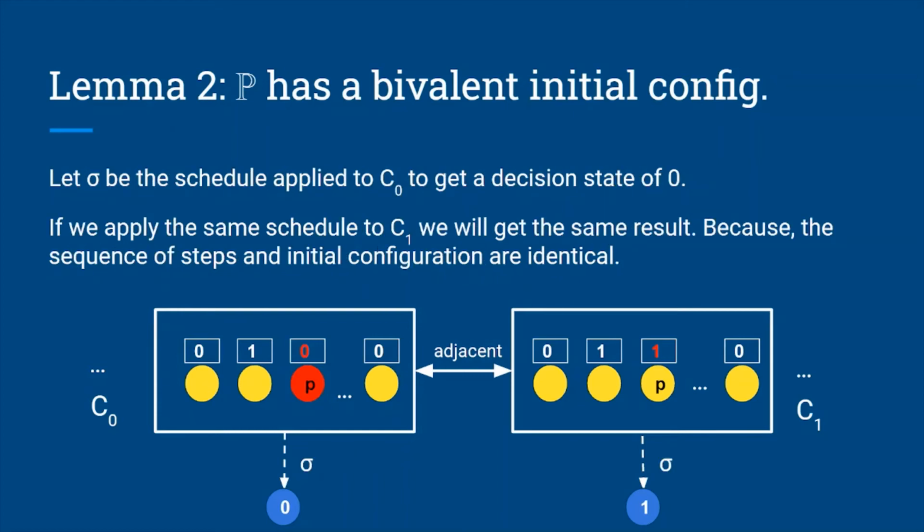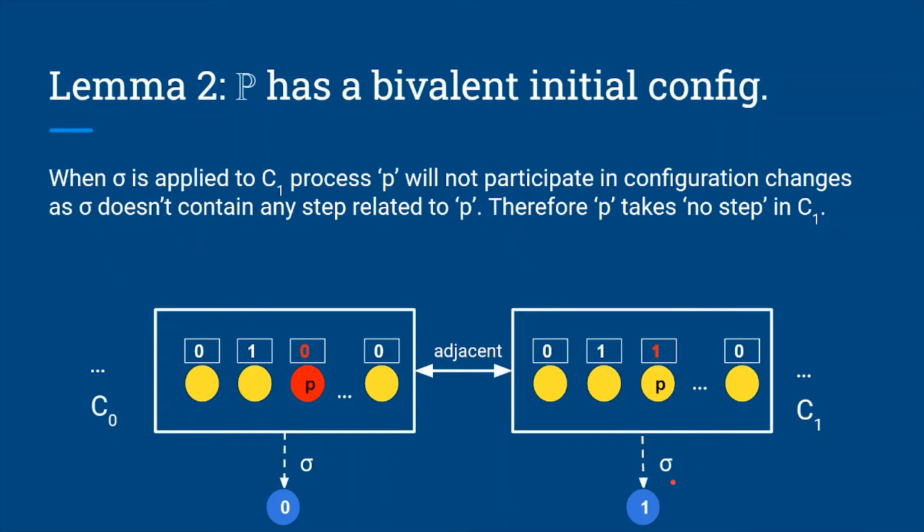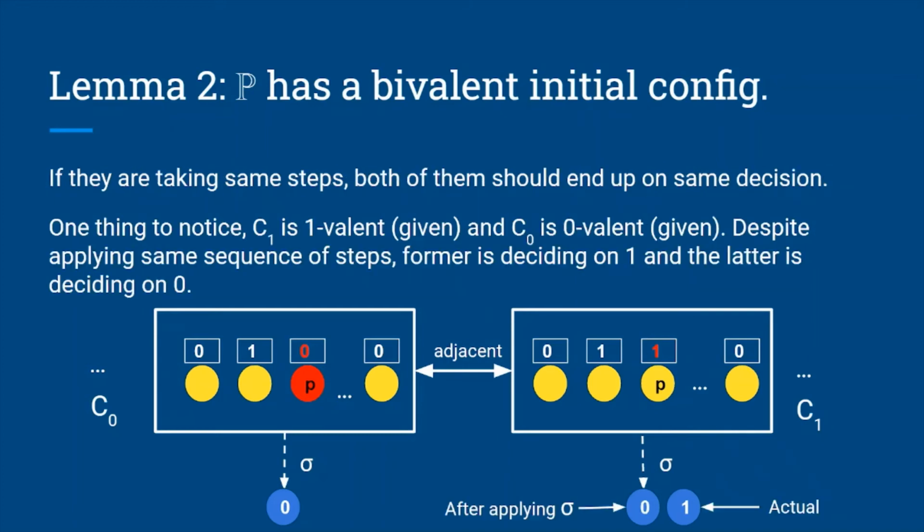Now let sigma be the schedule applied to C0 to get a decision of 0. If we apply the same schedule to C1, then we will get the same result because the sequence of steps and initial configurations are identical. Let's apply sigma to C1. We know that sigma will not contain any event associated with P. Therefore, P will not participate in configuration changes when sigma is applied to C1. Hence, P takes no steps in C1. Therefore, both C0 and C1 will take the same steps. If both of them are taking the same steps, both of them must end up on the same decision.